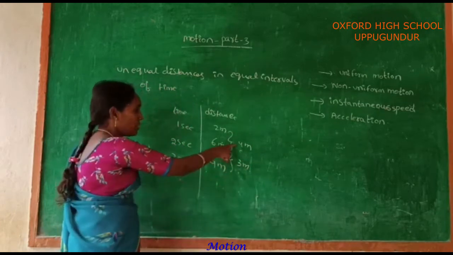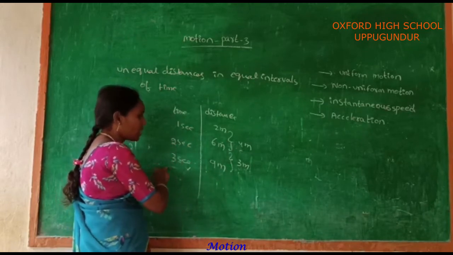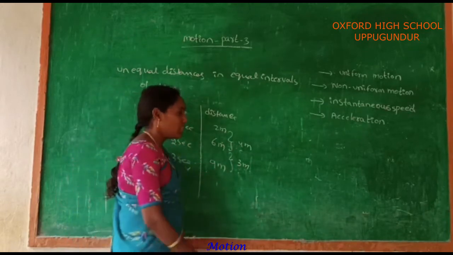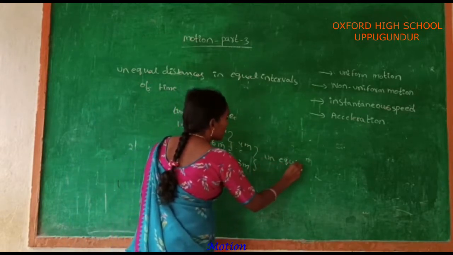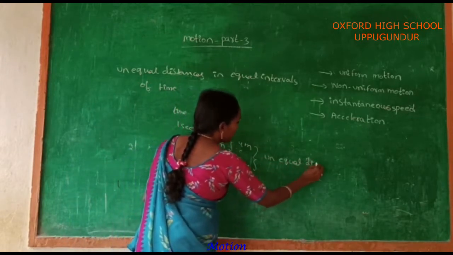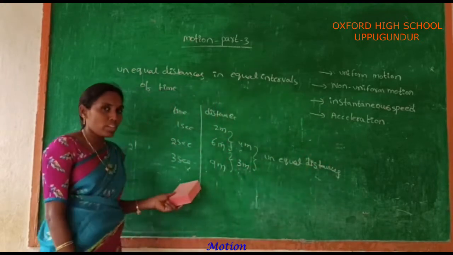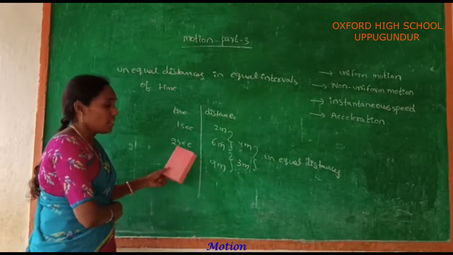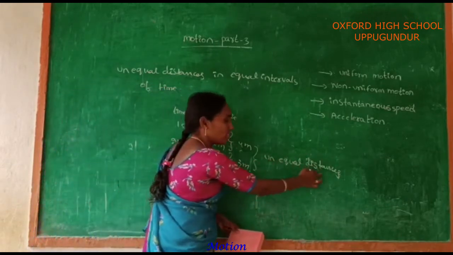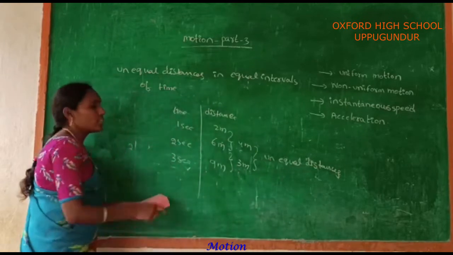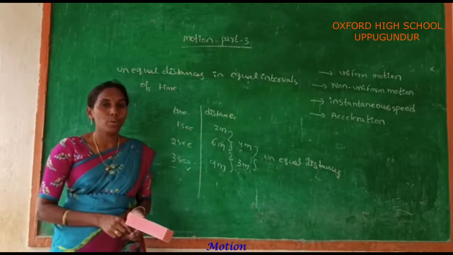These two indicate unequal distances. So if a body covers unequal distances in equal intervals of time, then that body is said to be in non-uniform motion.